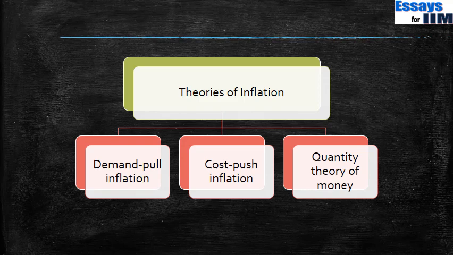What are the theories of inflation? What causes inflation? There are 3 kinds of inflation. This is traditional theory. Later theories have added to this, but basically there are 3 kinds of inflations: demand pull inflation, cost push inflation, and quantity theory of money. We'll get into some detail of each of these.